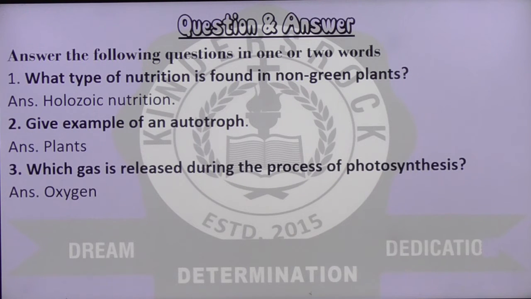Which gas is released during the process of photosynthesis? It has to be oxygen, otherwise we will never exist. Plants take in carbon dioxide and release oxygen.